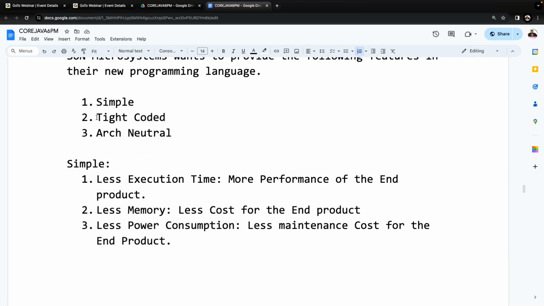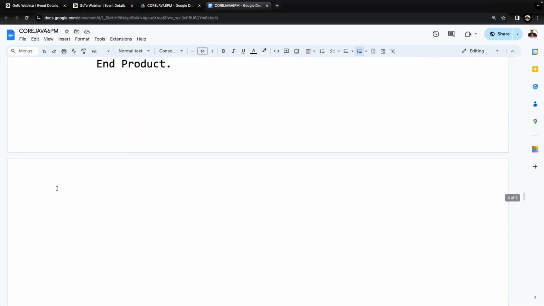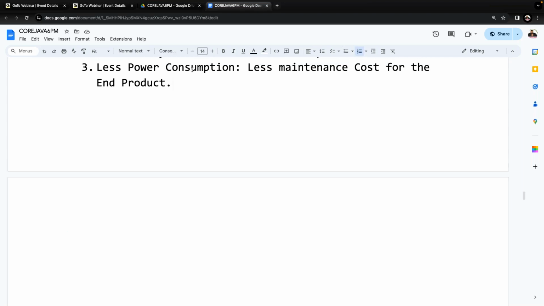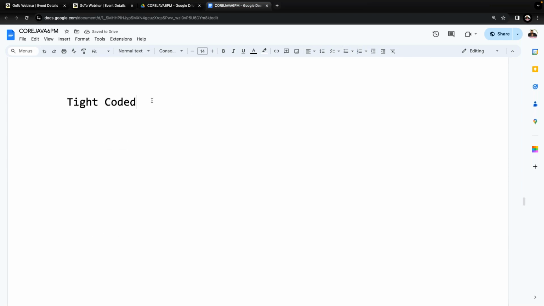Tight coded. Observe carefully, this will also be very simple. Now try to understand it clearly. Tight coded.